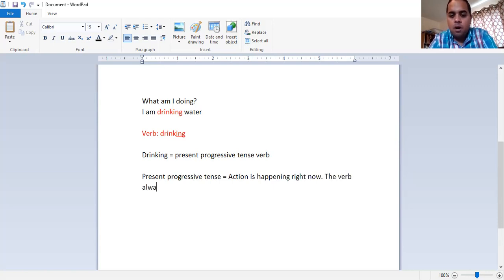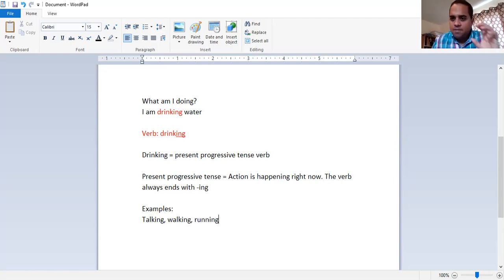The verb always ends with ing. Other examples: talking, walking, running. See, any verb that ends with ing, the action is happening right now, present progressive.